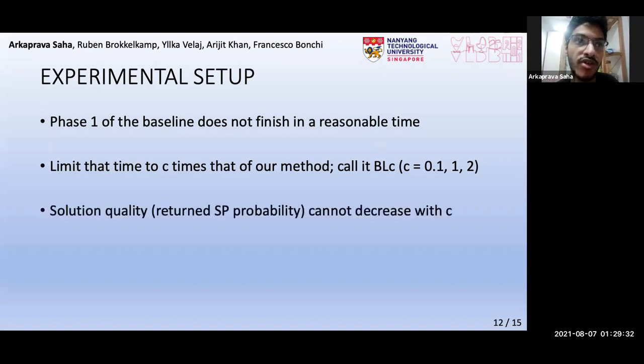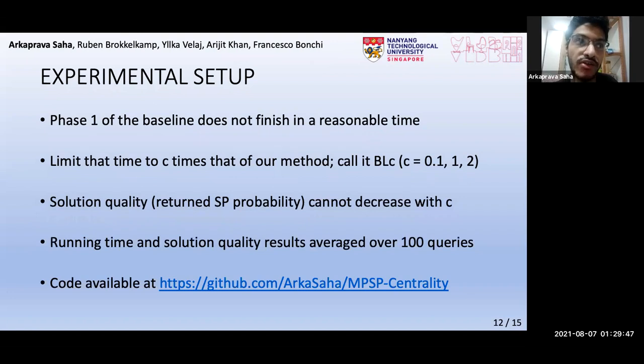Note that increasing the value of C leads to more candidate paths, and hence the solution quality, that is, the shortest path probability of the returned path, cannot decrease. As performance metrics, we report the running time and the solution quality averaged over 100 queries. Our code is available here.